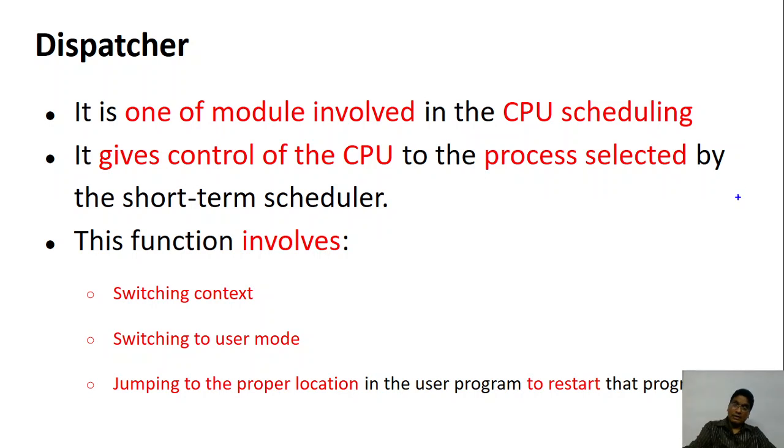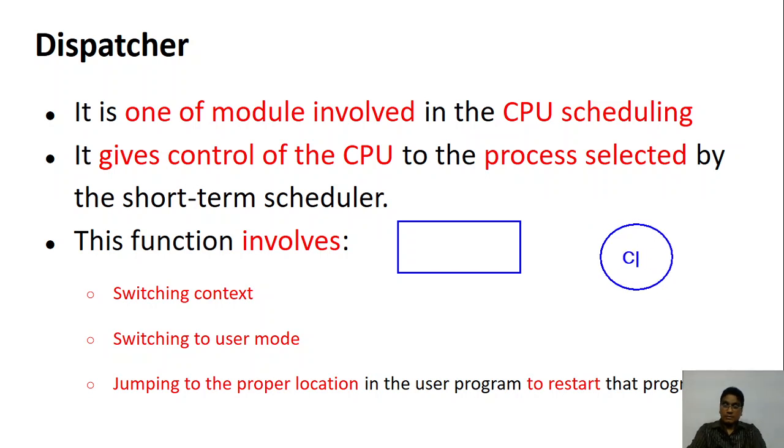So let's look at this diagram again. We have this ready queue, and then we have this CPU, and there are many processes which are waiting. Somebody has to stop the currently working process and then allocate the new process to the CPU. Who is doing that?